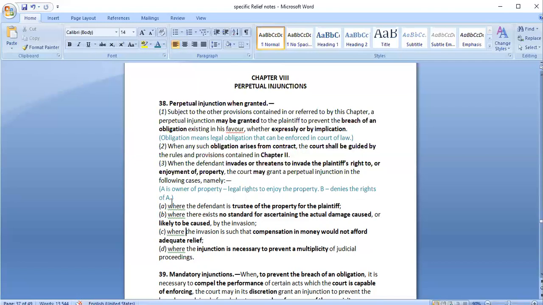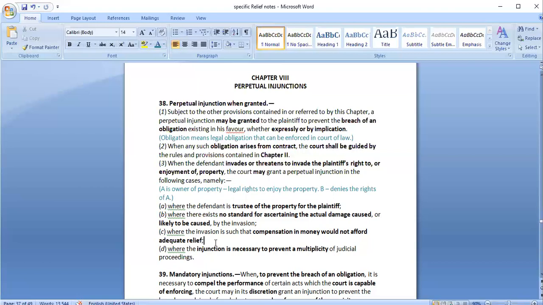So we do not know to what extent the other person might go. So it may be necessary that a perpetual injunction is granted in such cases so that the person cannot continue with his actions, where invasion is such that compensation in money would not afford any adequate relief. So again, today compensation is provided, but from tomorrow that particular person may again continue with his actions.